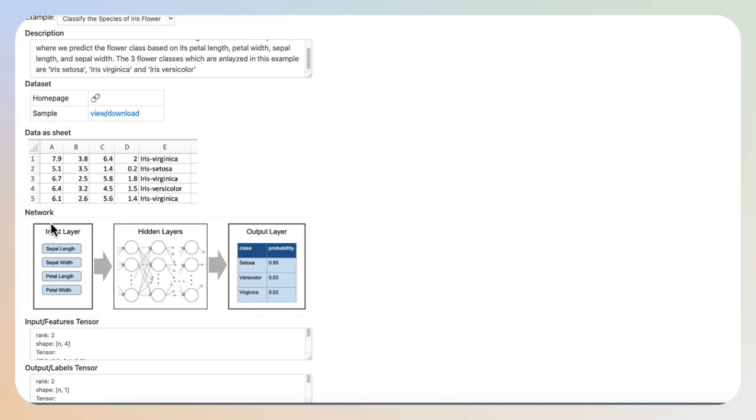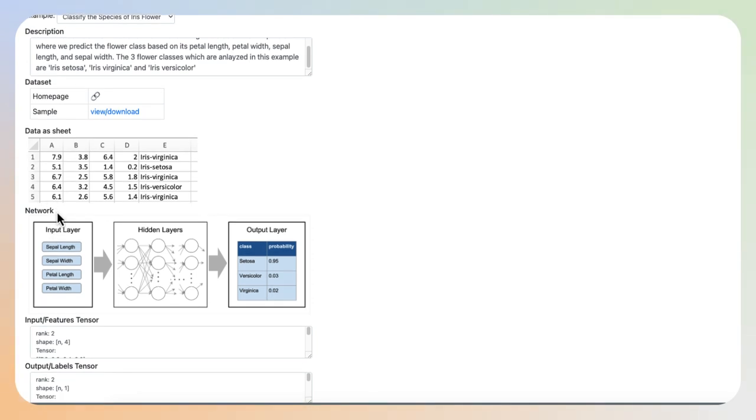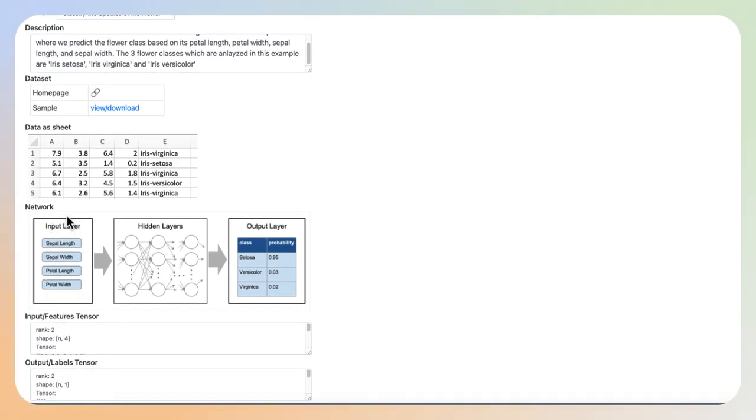Next, we have the network architecture of a deep learning model, showing the input layer, the hidden layers, and the output layer. The input layer receives the data as 4 input values, consisting of sepal and petal dimensions. This data is then fed into a set of hidden layers, and each hidden layer has an appropriate number of neurons. And it also has to make an appropriate choice of an activation function.